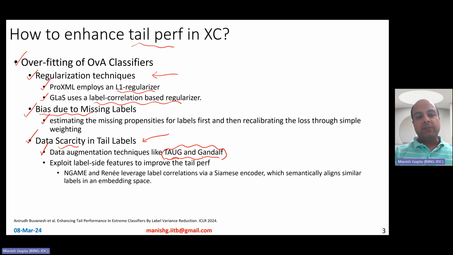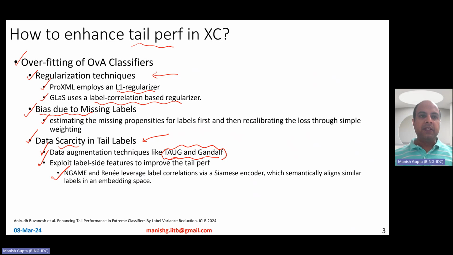Some people have also tried to exploit label side features to improve tail performance. If certain classes do not have enough data points, no problem, if you have a very good description about that class category. In that case, you can look at the class category label text and then build label side features based on that. For example, Endgame and Renee are two methods which leverage label correlations via Siamese encoder architecture and semantically align similar labels in an embedding space, similar based on their label text and so on. That is how they deal with a small number of data points associated with these tail labels.